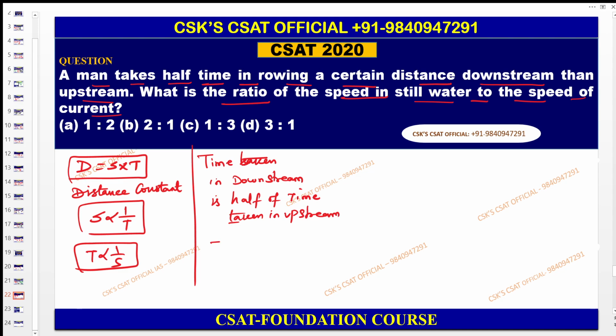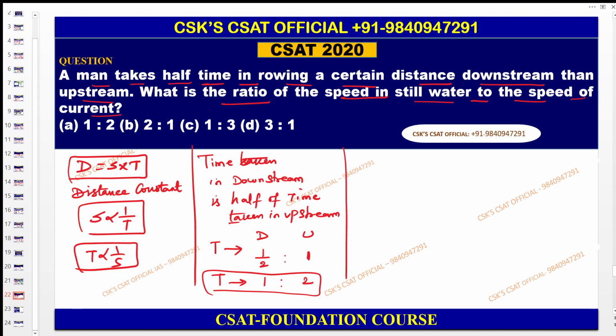So now let us go with this one. Time: downstream, upstream. Downstream is 1 means upstream is one-half. Rearrange this by doing the LCM or multiplication. So therefore 1 is to 2. The time ratio here is 1 is to 2. Then automatically you can calculate the speed ratio. The speed is inversely proportional, so therefore 2 is to 1 here. Now this is not the answer. Listen very carefully. So this is nothing but which one?